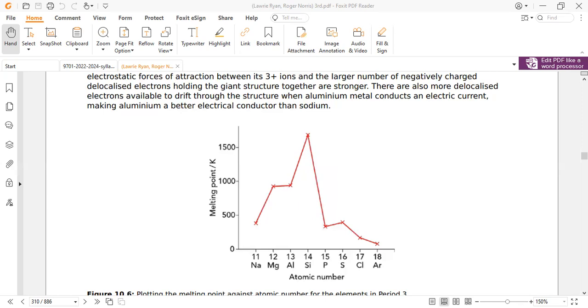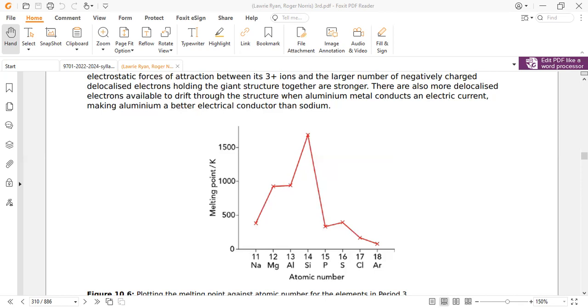But within the AS syllabus, we also justify this. How? The difference in delocalized electrons from sodium to magnesium is 1 to 2, which is double. But magnesium to aluminum is not double. There is a change in the metallic melting point between magnesium and aluminum, but it's not the same as from sodium to magnesium. The melting point gradually increases from sodium to magnesium to aluminum because there are more delocalized electrons. So this is correct, no issue.